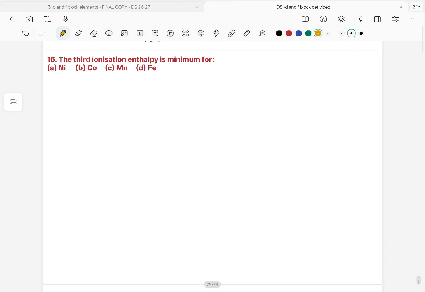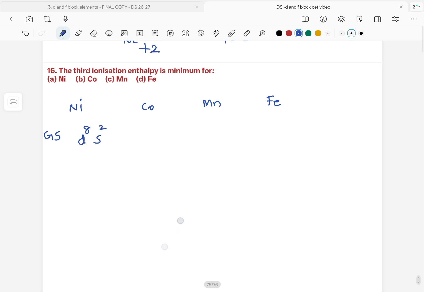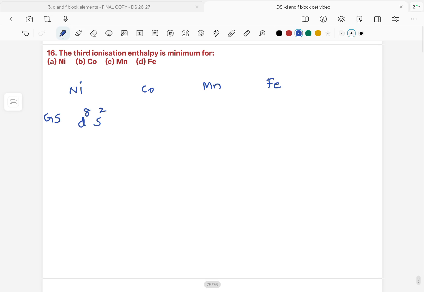Here the question is, third ionization enthalpy is minimum for which element. The options are like that. To find out third ionization enthalpy, first we should be clear with the electronic configuration. The ground state electronic configuration of nickel is 3d8 4s2.